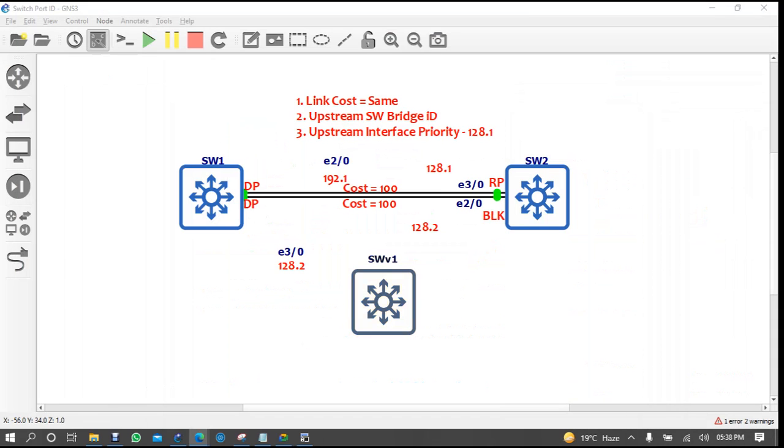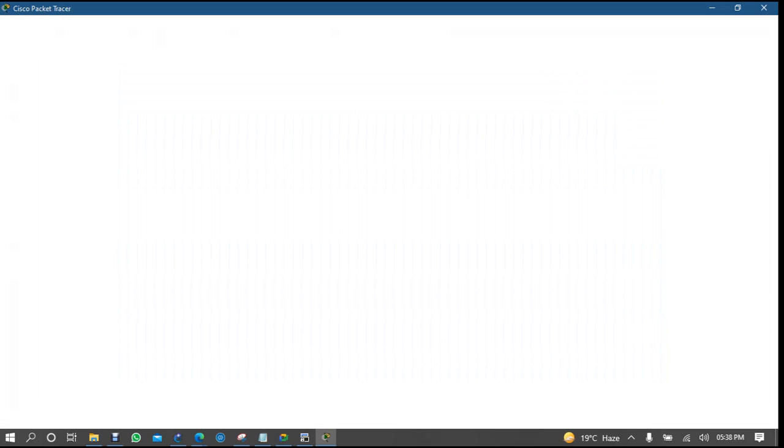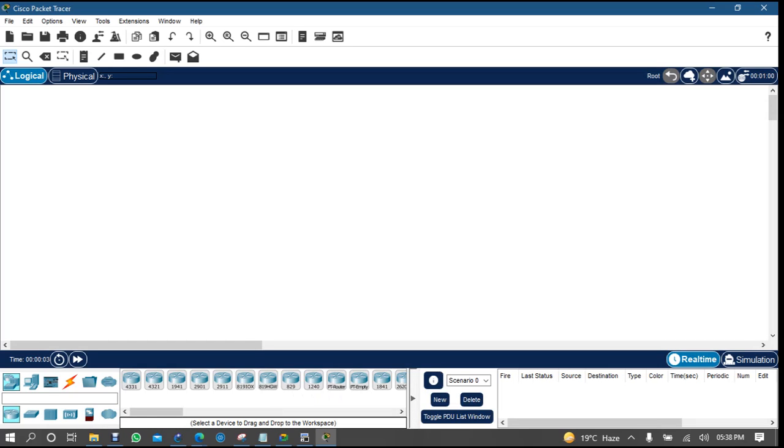For this, I can use my Packet Tracer. So here I'm taking a switch. Here also I'm taking a switch.